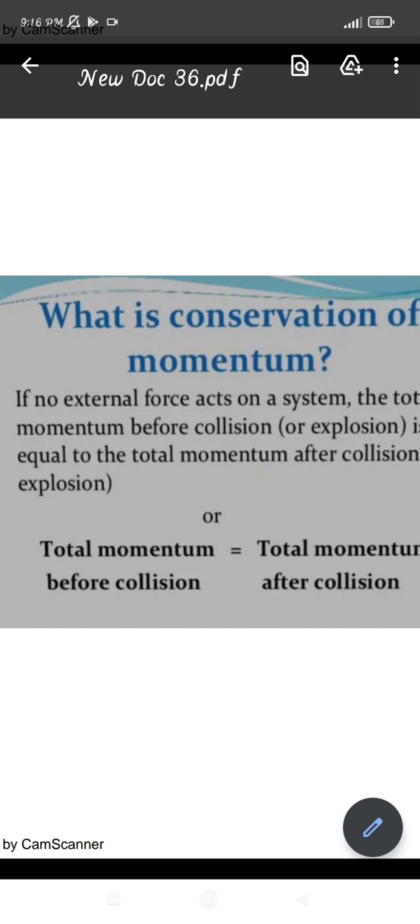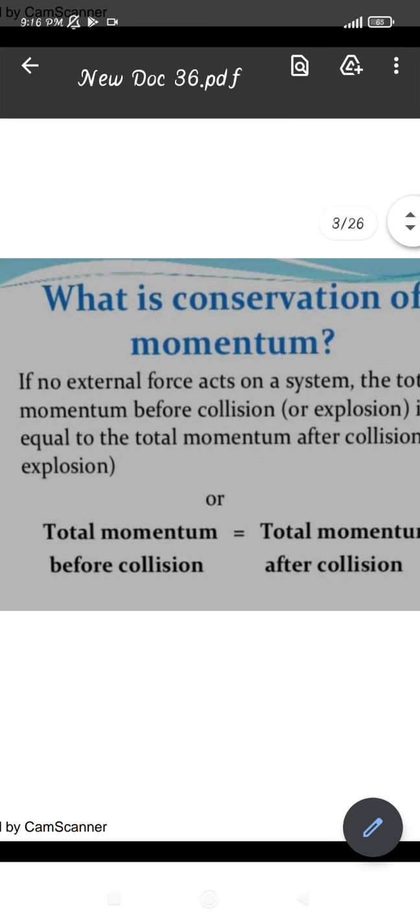Like if you are going somewhere in a vehicle and you are colliding with someone else, like a small hit with each other, then what happens is that if it is coming at a less velocity and you are moving with a high velocity, whenever you strike the other person or other vehicle, that person will fall easily, right? You will not fall. The person with a less velocity will fall, because your vehicle carrying the momentum of that mass and velocity will give its momentum to that vehicle also. So the next one will fall.